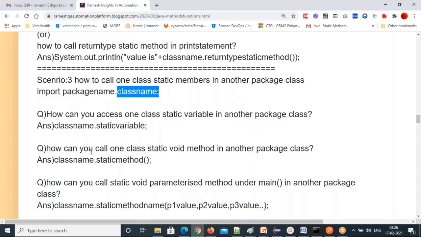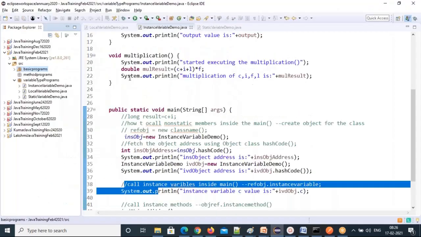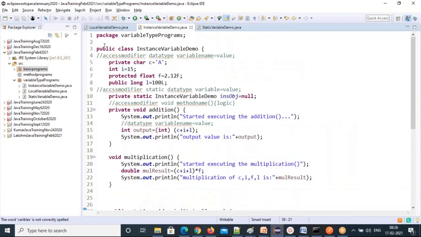If you want to call other package static members in another package, first you have to do import. What does the import give you? Import will give you access permissions. Where can you add import statements? Just below the package, above the class.